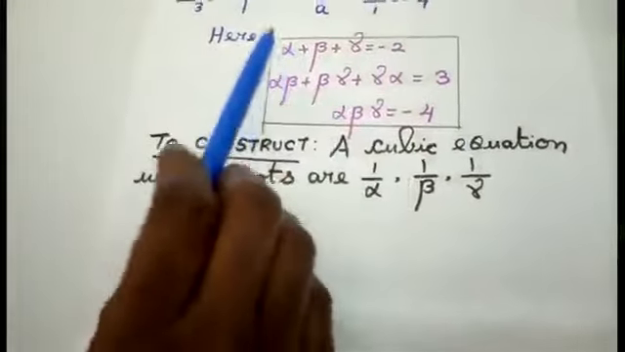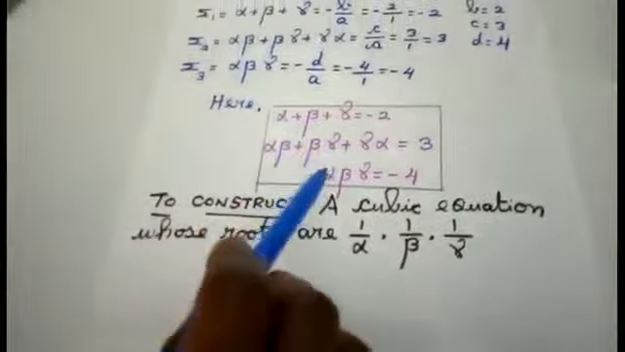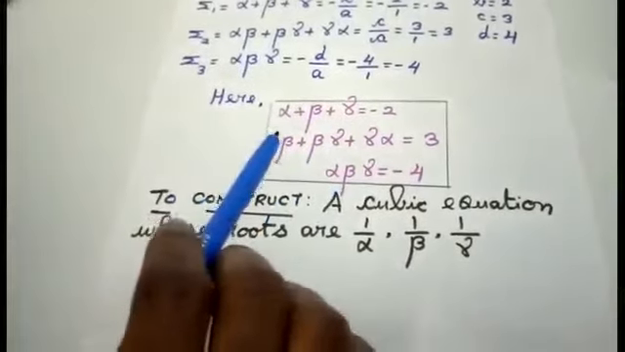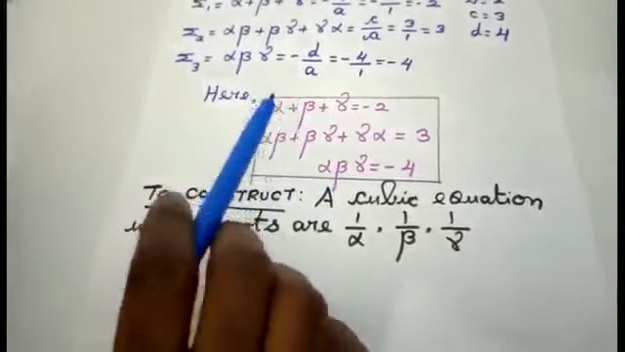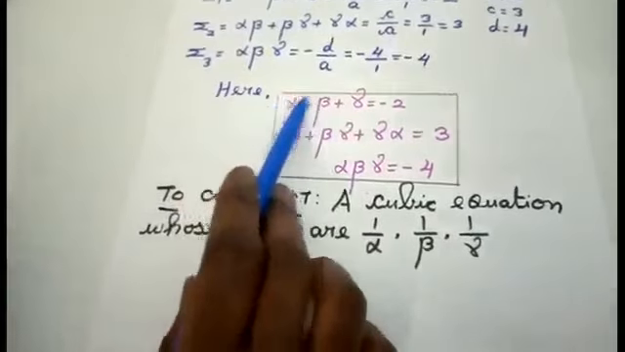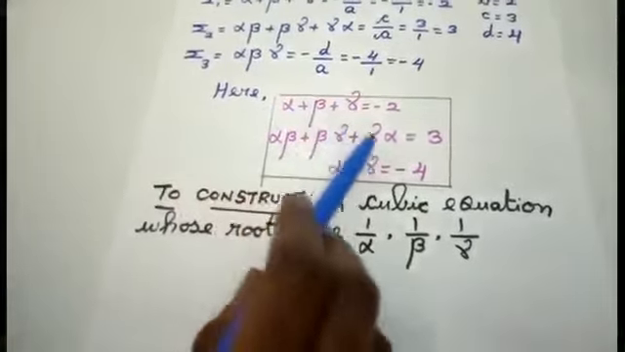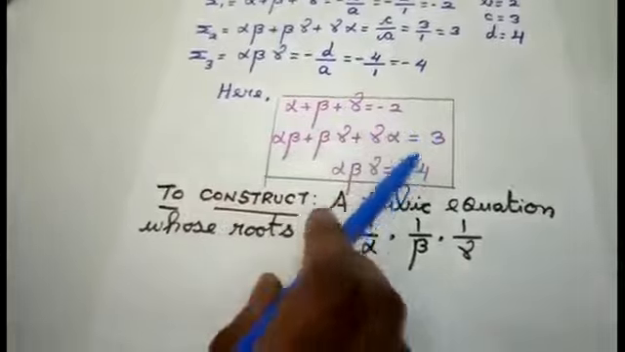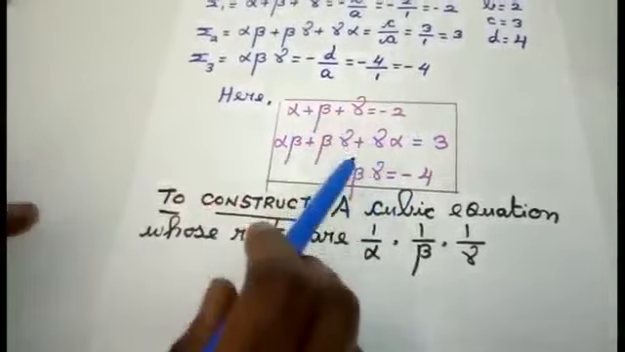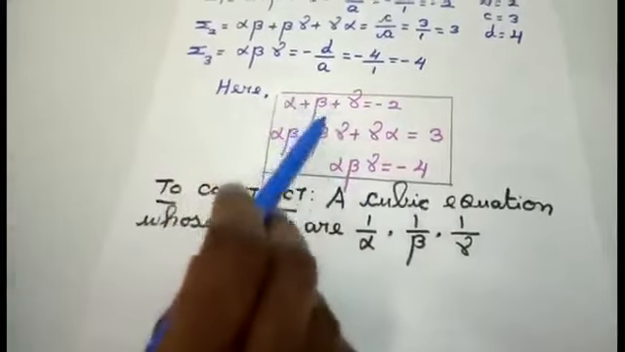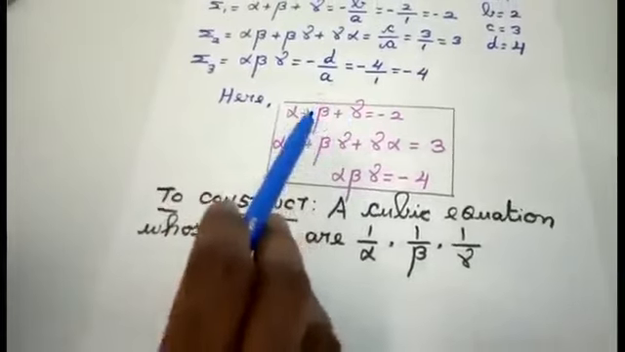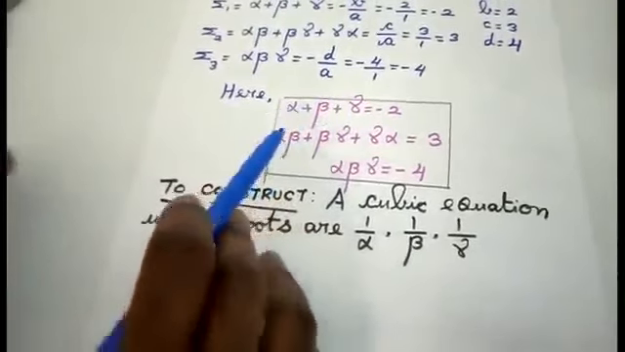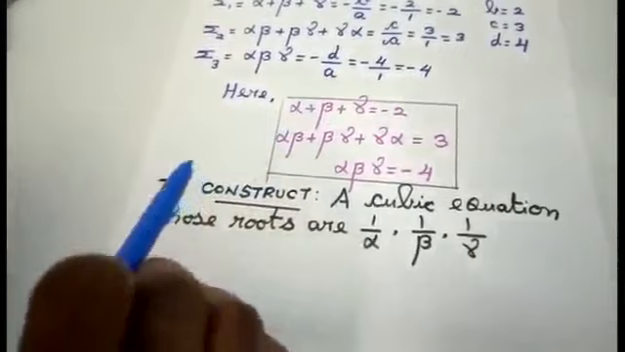Here, summation 1, summation 2 and summation 3, we found out the values, students. Instead of summation 1, 2 and 3, I am writing those values, that is alpha plus beta plus gamma and so on. I am just writing only the values I am getting here. And using these three values, we are going to form a cubic equation whose roots are 1 by alpha, 1 by beta and 1 by gamma.